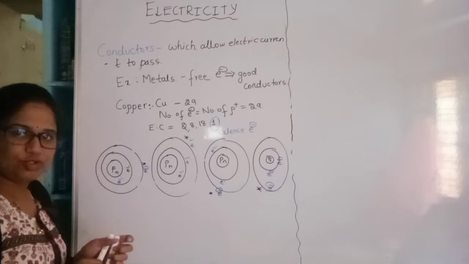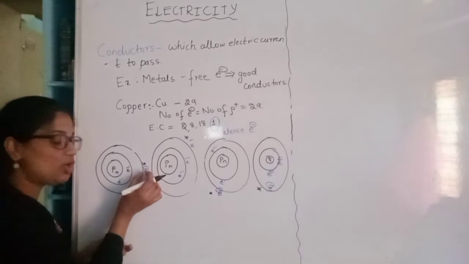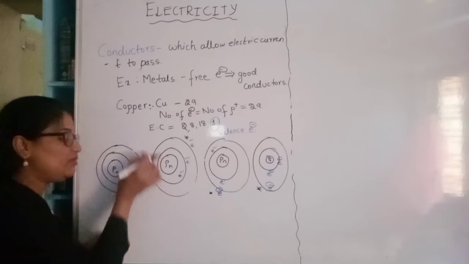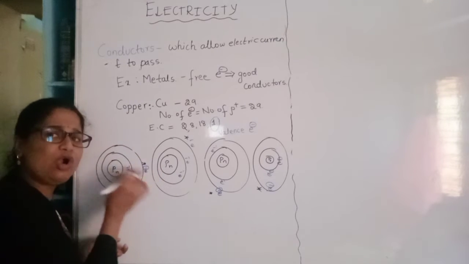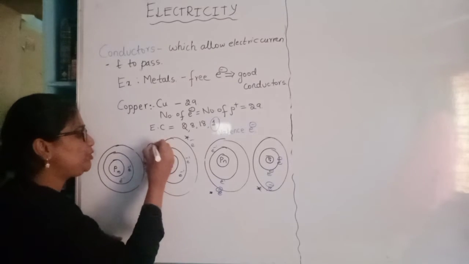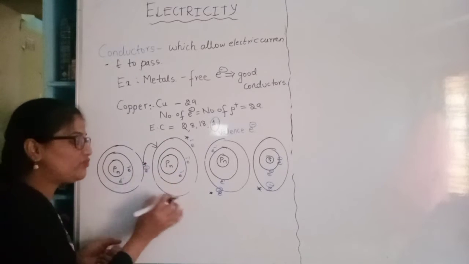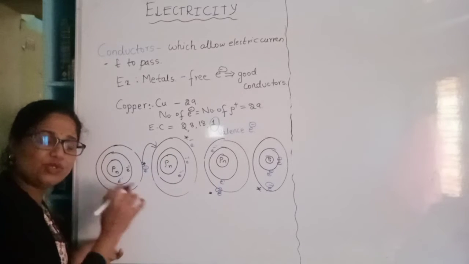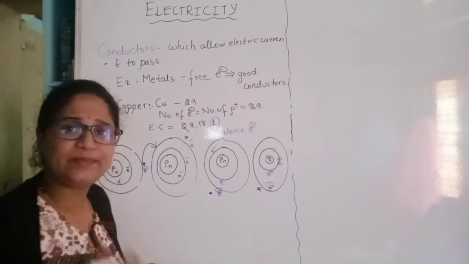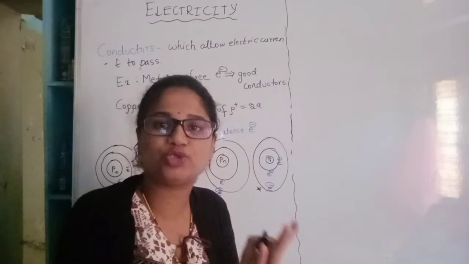Now what happens actually? When we supply external energy, this electron, which will be revolving around the nucleus, will not keep quiet. It wants to jump to the shell of the second atom, the atom which is beside it. So how does it jump? It will not jump simply. It will jump only when we provide external energy.